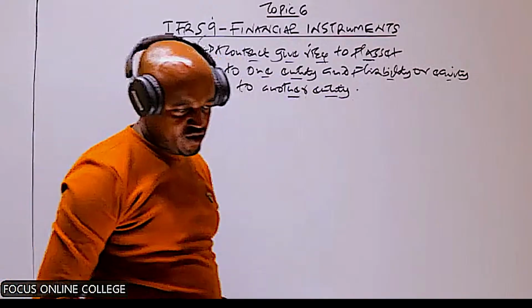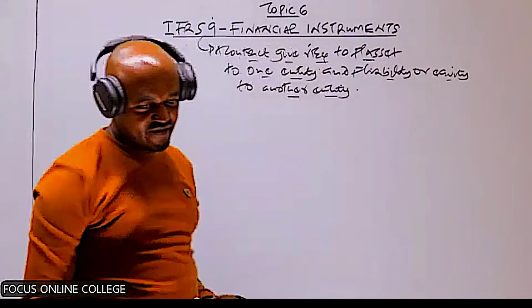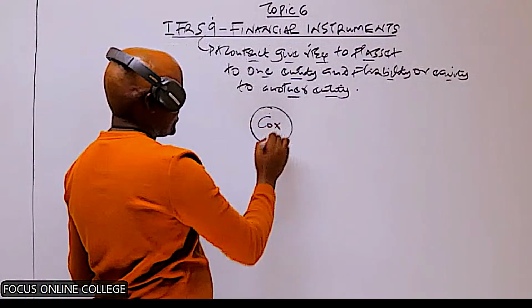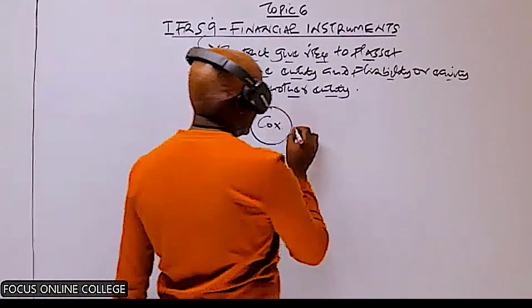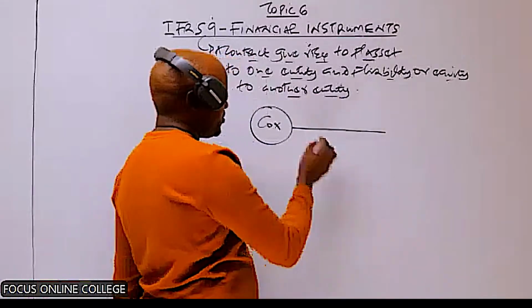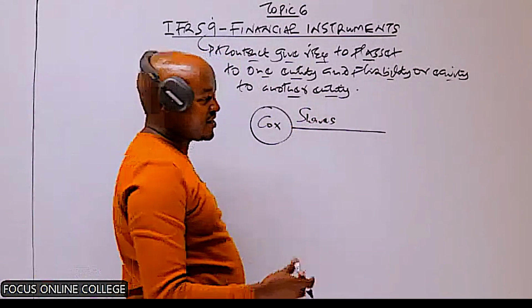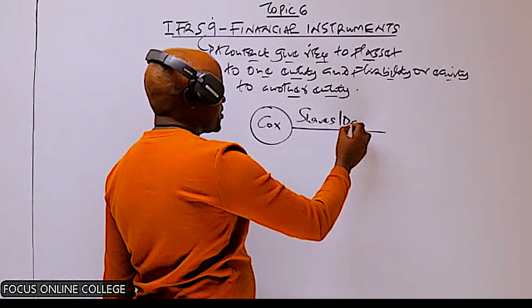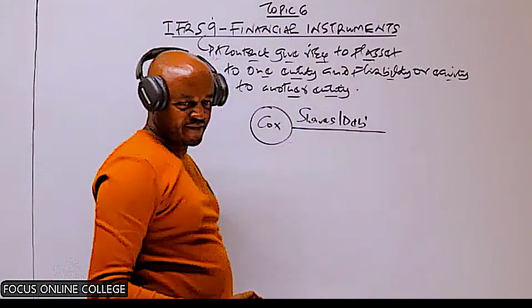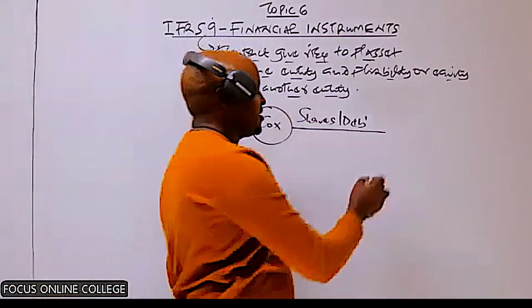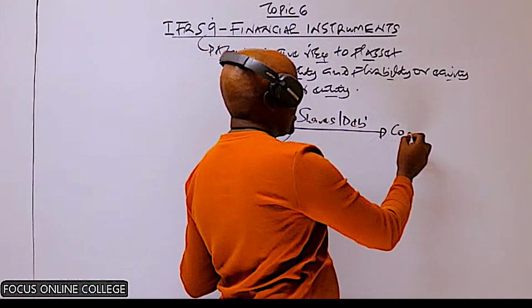For you to be able to understand that particular definition, let me give a small example here. Assuming we have a company X, and this company intends to raise capital to undertake a certain project. In this case, I've said this company can raise capital either by issuing shares or maybe issuing some debt instruments like debentures. Assuming that some of these shares or some of these debentures have been issued to another company Y.